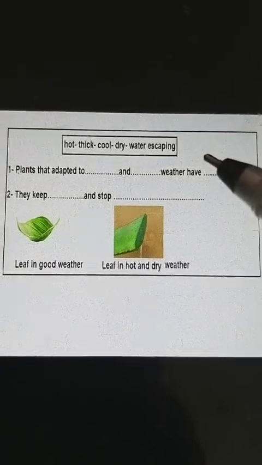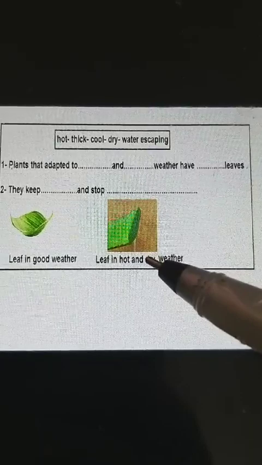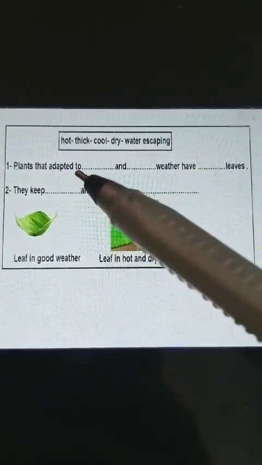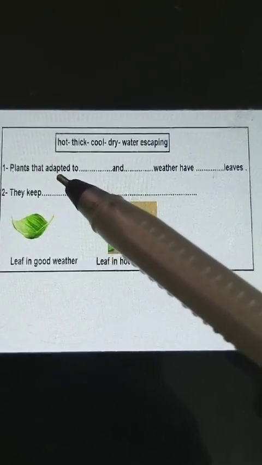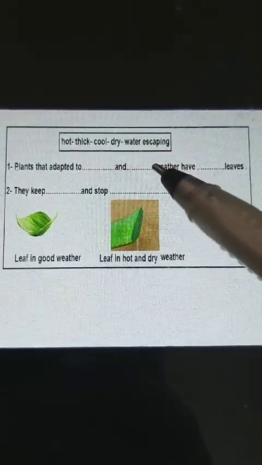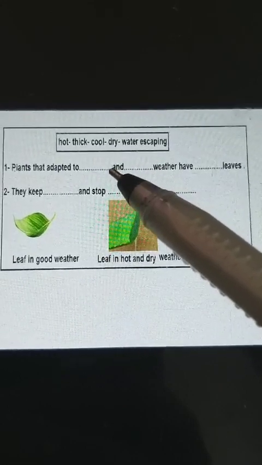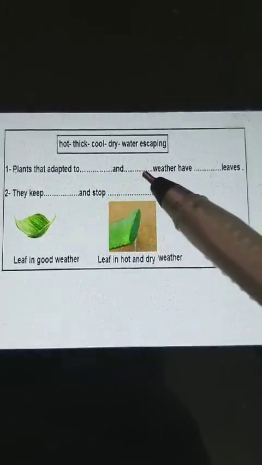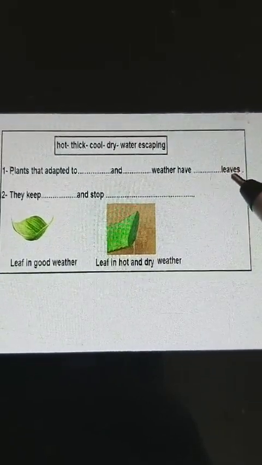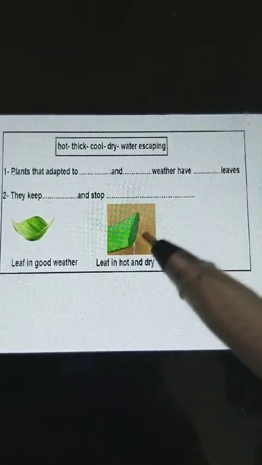Okay, girls, our lesson today is about the plants that live in hot and dry weather, like the date palm tree. These plants adapted. What is the meaning of adapted? They do things to stay alive in hot and dry weather. These plants, like the date palm tree or olive tree, live in hot and dry weather. So, they have what? Thick leaves. What is the meaning of thick leaves?